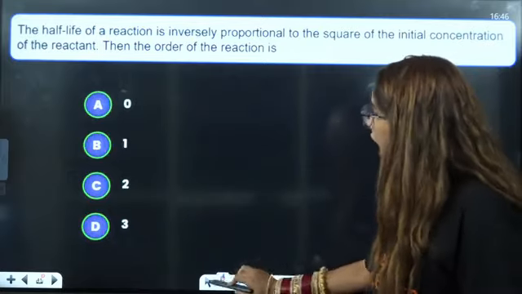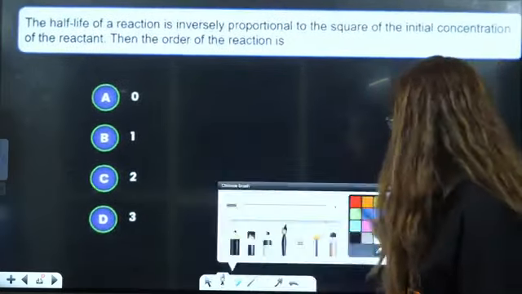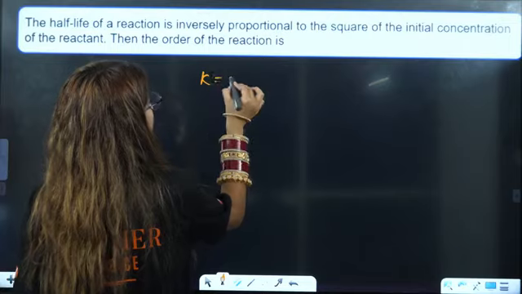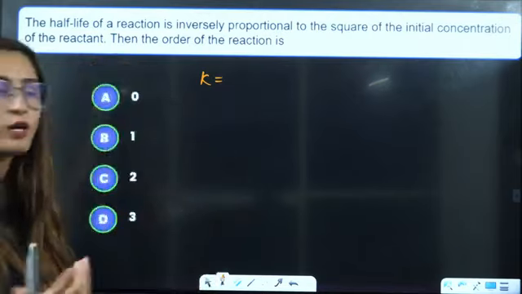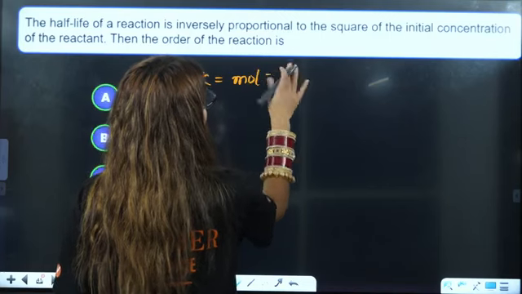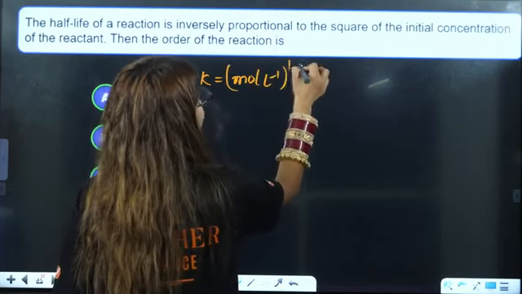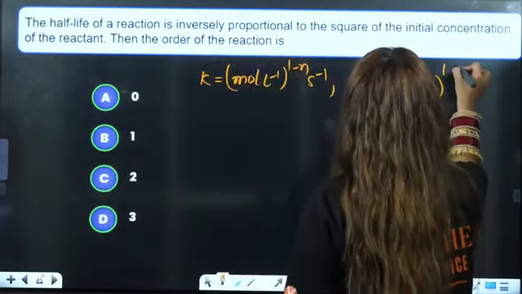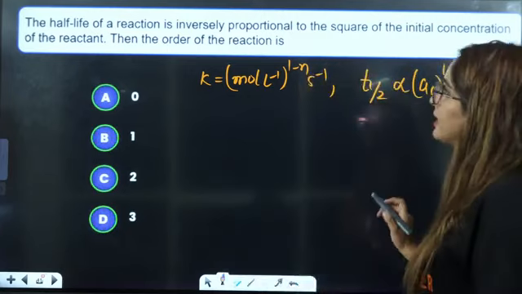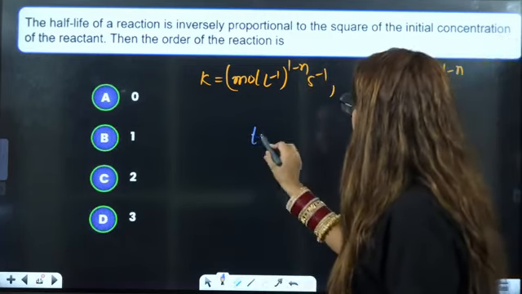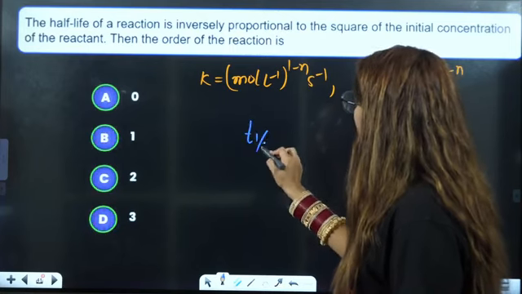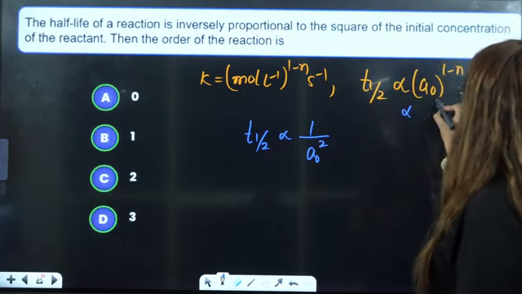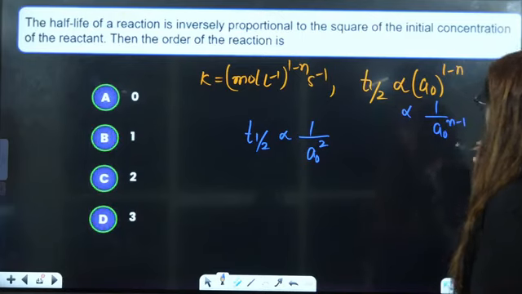Next question is, the half-life of a reaction is inversely proportional to A naught square. Now two very important formulas I am writing here. One is the units of K, they can ask you for any order. Then you will write, mole per liter to the power 1 minus n per second. T half also you should know, generally it is proportional to A naught to the power 1 minus n. T half is inversely proportional to A naught square, so here it is directly proportional to A naught to the power 1 minus n.